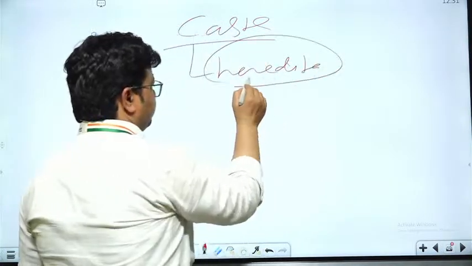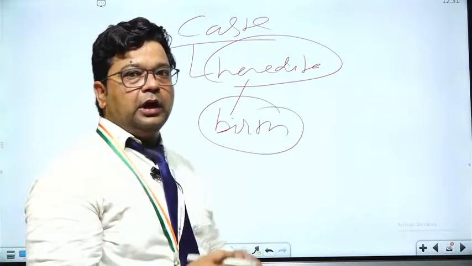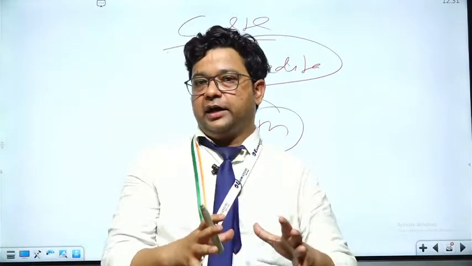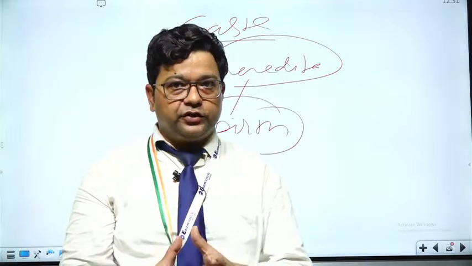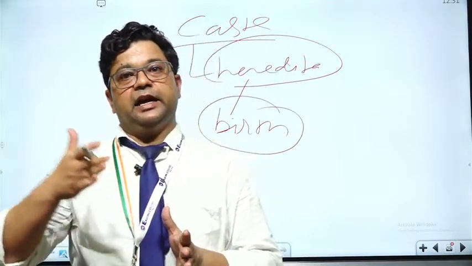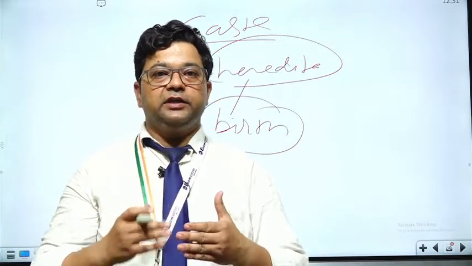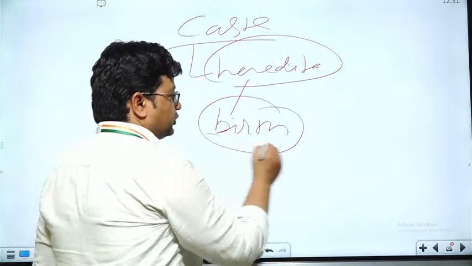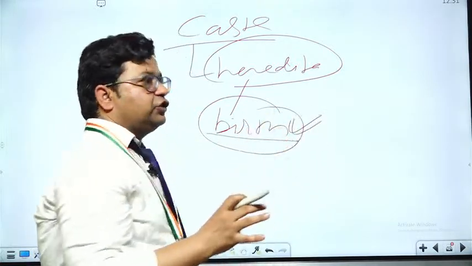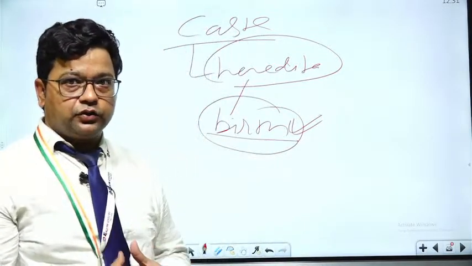It means it is based on your birth. Earlier, when it started as varna, the caste system was based on occupations. But as the society advanced, it culminated into the hereditary system. It means the caste is decided by birth. In whichever caste you are born, the caste is fixed in our society.